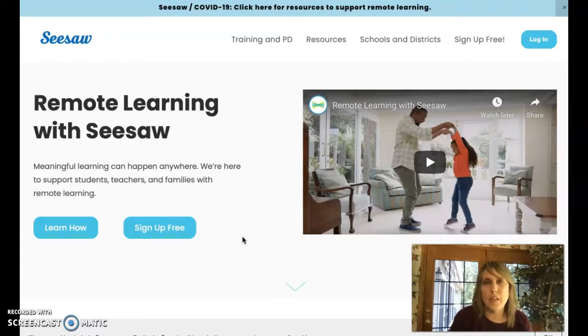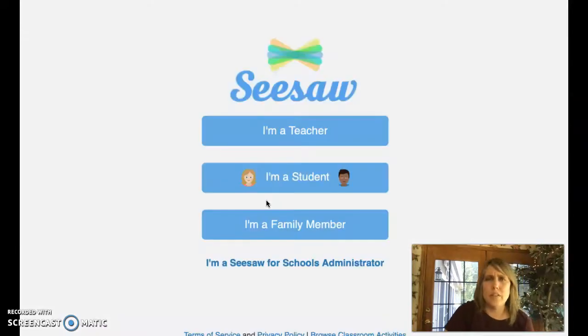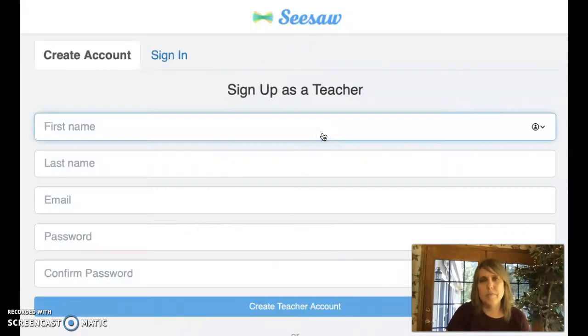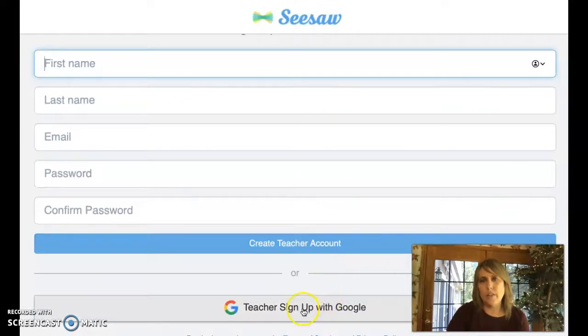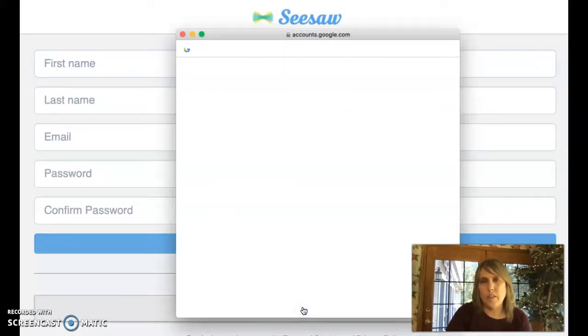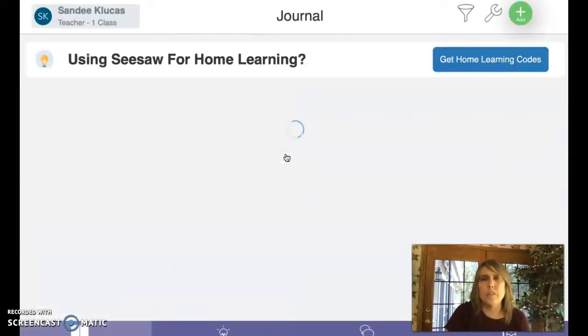So if you just type in Seesaw, SEESAW.com, you will get this home page here. And you can go to sign up free either up here or over here. You click on that. Now, I had already signed up, but I think it'll just log me in. So click on I'm a teacher, and then you would fill in all your information here, or you can sign up with Google. So I'm going to click on Google and choose my account, and I believe it will just log me in.